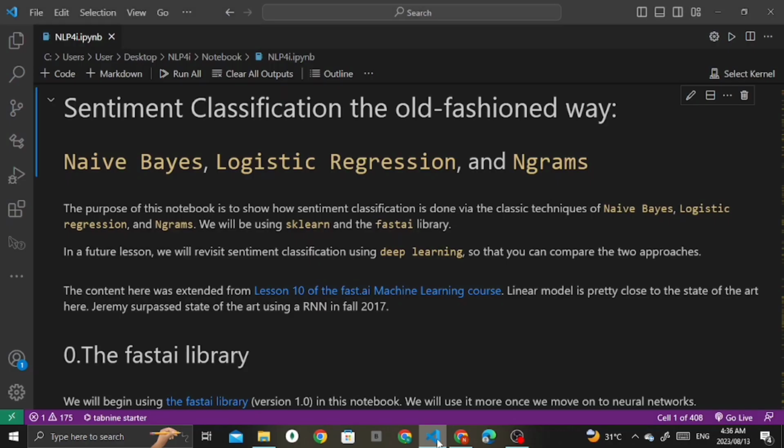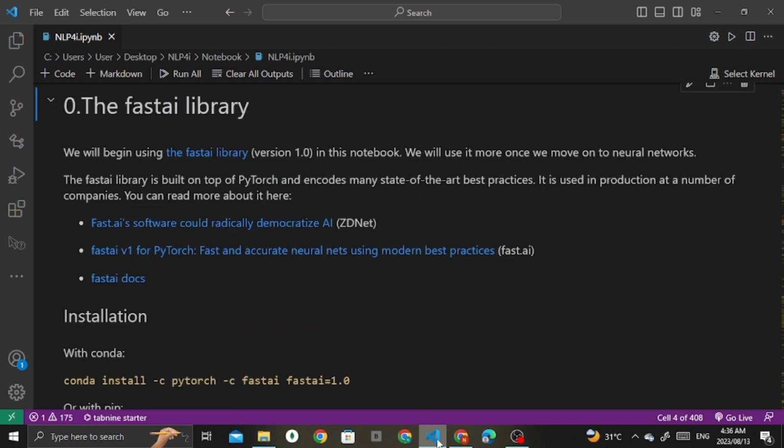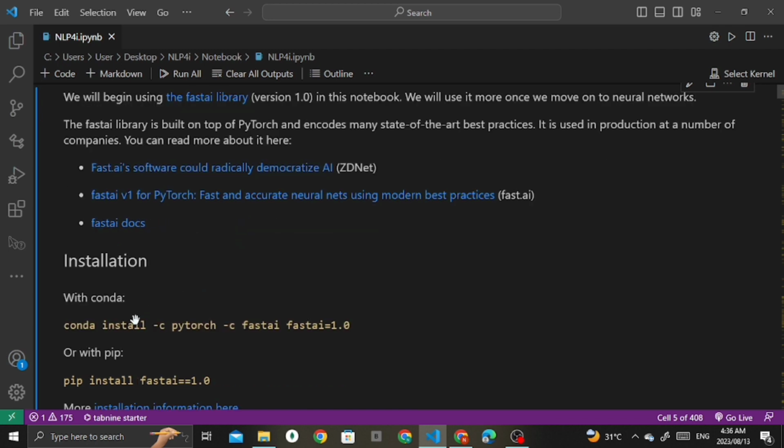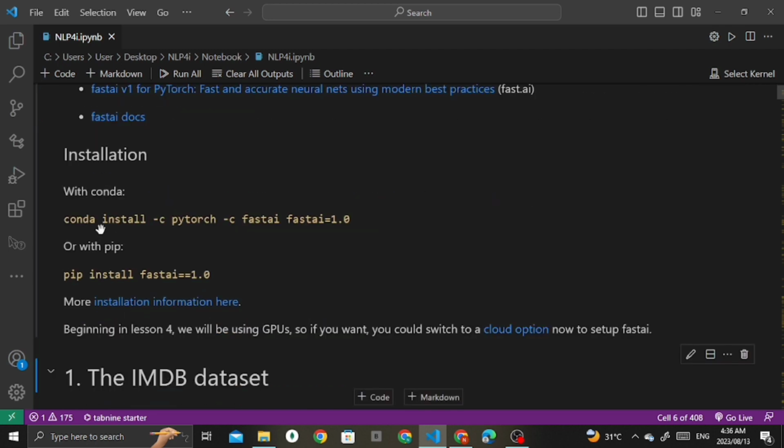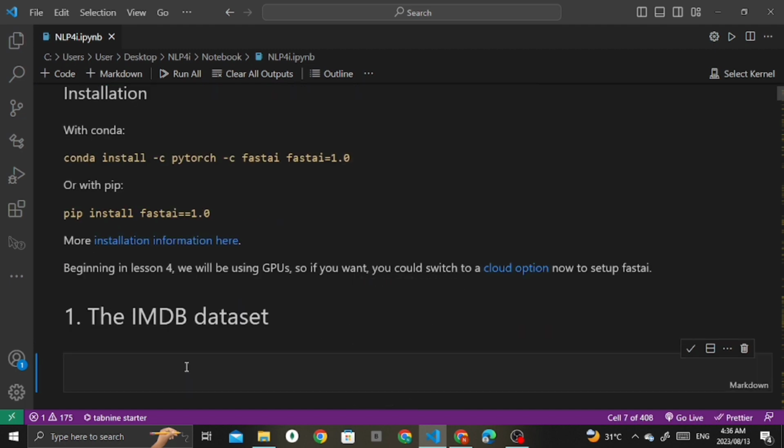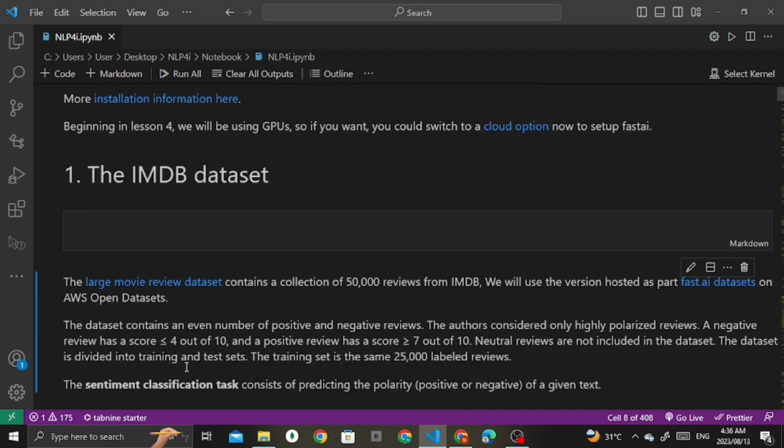So in today's class we're going to learn about sentiment classification of movie reviews. For this we're going to use the Fast AI library, which is on top of PyTorch. I really like this library because it's easier to format our datasets with Fast AI. You can read more about it in these articles. Here are the installation commands. Then we have the IMDb dataset, which we will explore now.